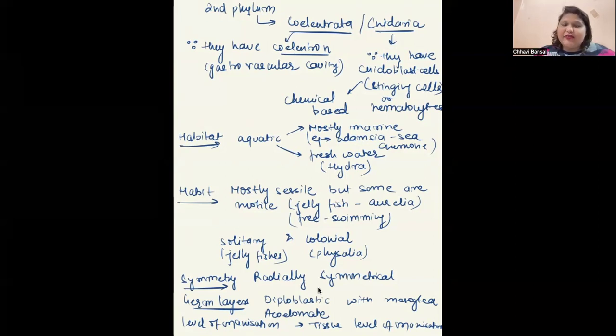Habit: they are mostly sessile, meaning attached to the substratum, but some are free swimming. Example, jellyfish or Aurelia. The other habit is solitary or colonial. Jellyfish is solitary. Physalia is colonial in nature. Symmetry: they have radial symmetry. They are acoelomate. They have tissue level of organization and they are diploblastic with mesoglea present.